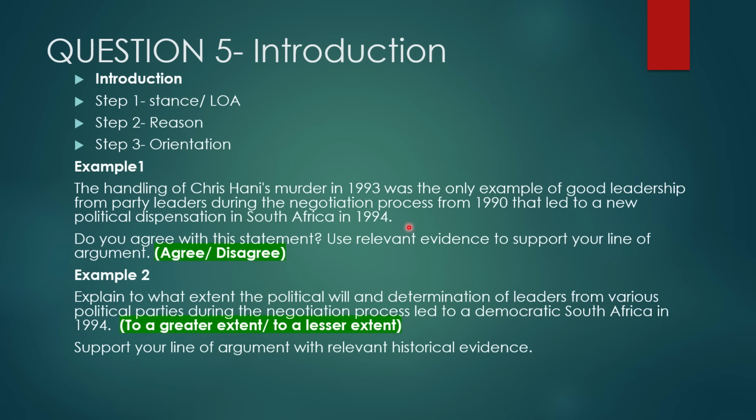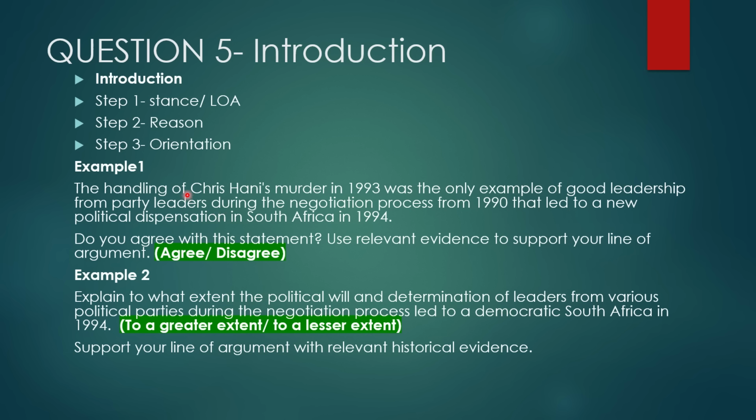This one is tricky. How can you agree? You have to disagree because there were so many challenges that the National Party and the ANC faced, including the one of Chris Hani. But there were other various challenges as well, whereby they were able to come with what? With solutions and resolve those challenges or get out of those challenges. So you can't say the way they handled Chris Hani's murder was the only good example.